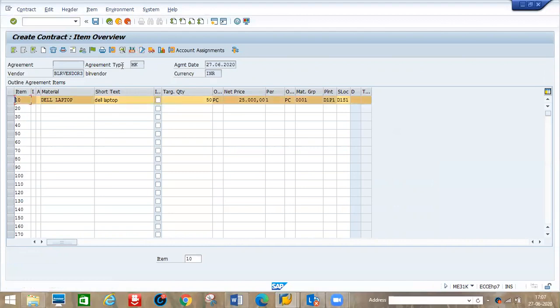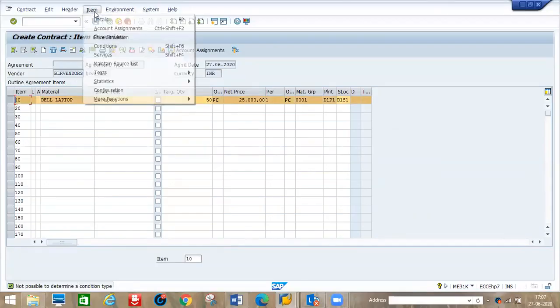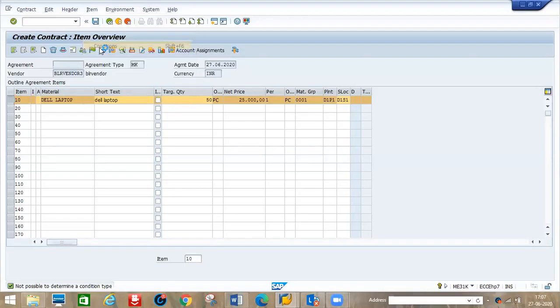It's not possible, maybe it's not taking conditions. Maybe try it in your system also, no problem, it will come. You just select the line item, go to item conditions, and give the discount if you want. So now you can save.